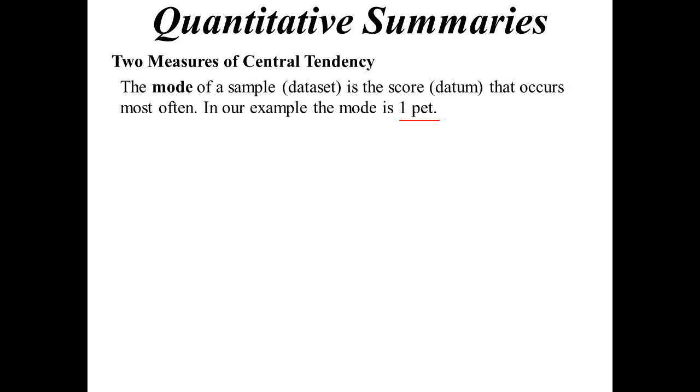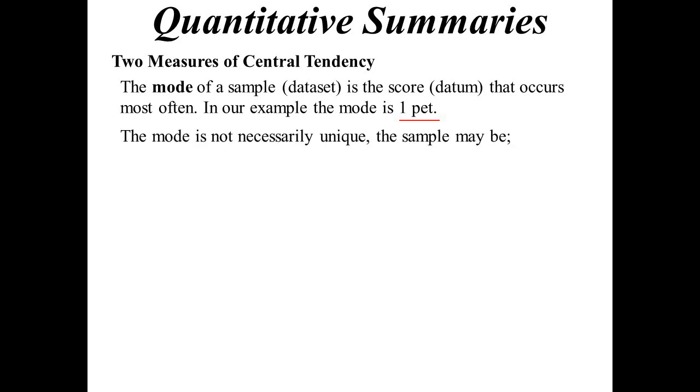Well, let's now have a look at quantitative summaries. So central tendency. First of all, we're going to look at two of those. The mode. Now the mode is the score, the datum, that occurs most often. In our example, the most frequent one was one pet. So the highest frequency was one pet.